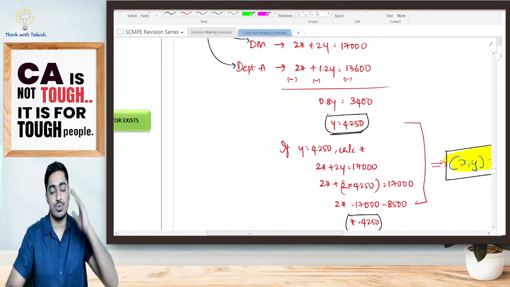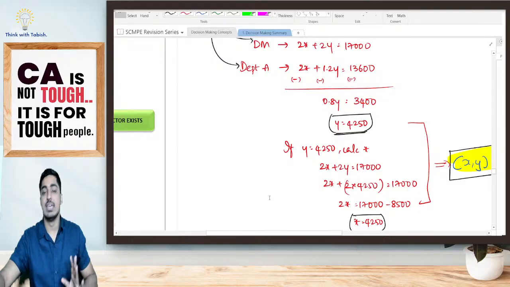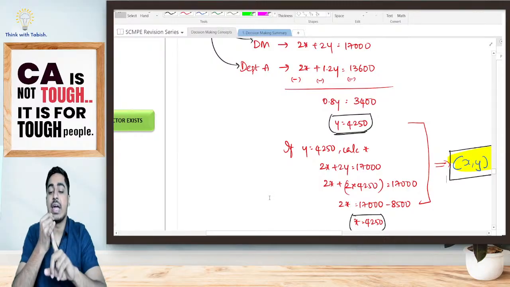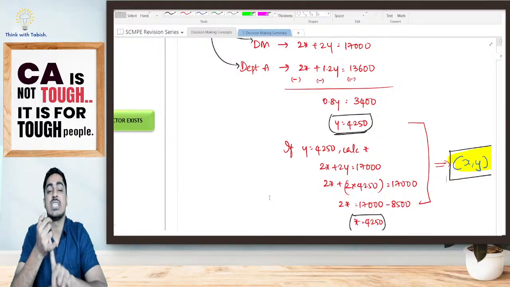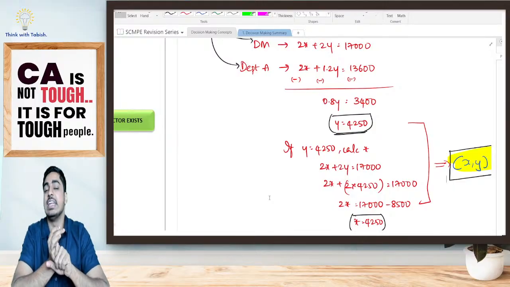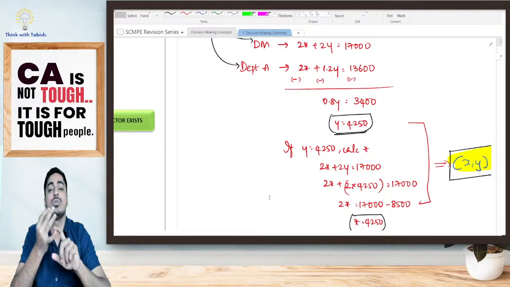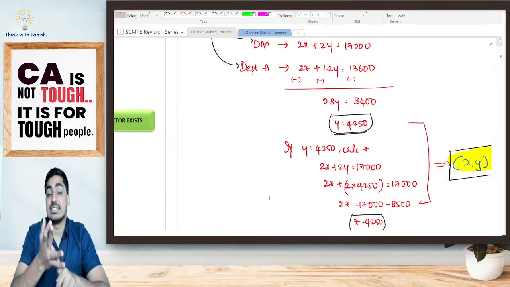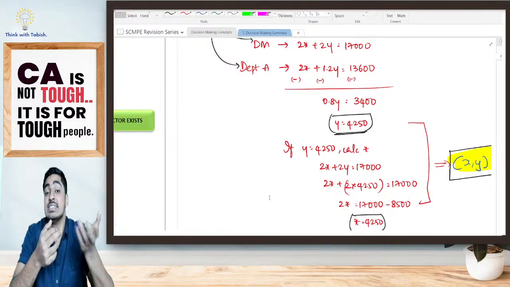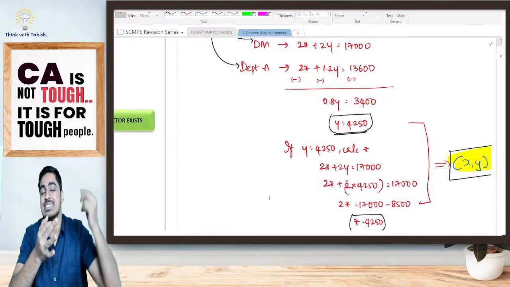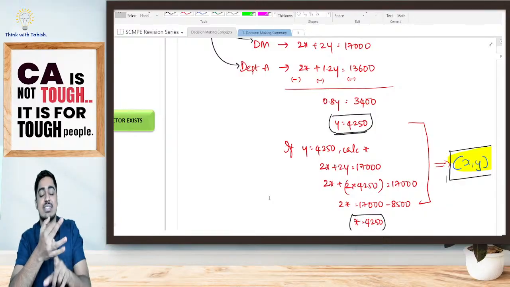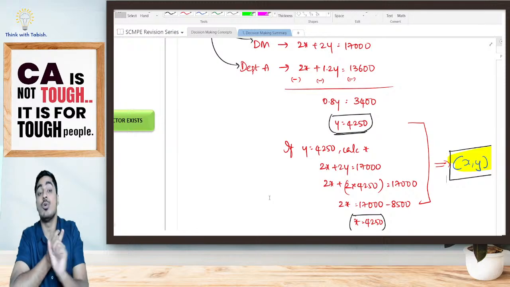Now pay attention, students, what we have discussed, revising again. First, I will assume that the number of units sold is equal to x as well as y. First I will set my objective function. It is maximize contribution is equal to 36x plus 31y. Next, it is not that easy, it is subject to my constraints. Direct material, direct labor, whatever constraints are there, I will write them down. Next, I want my corner points.